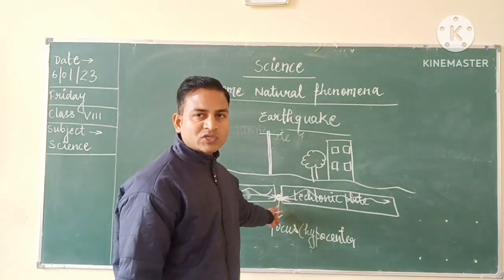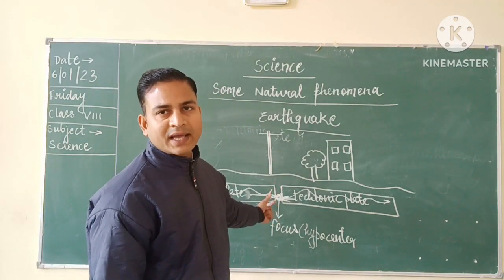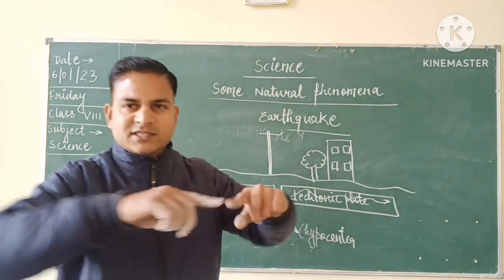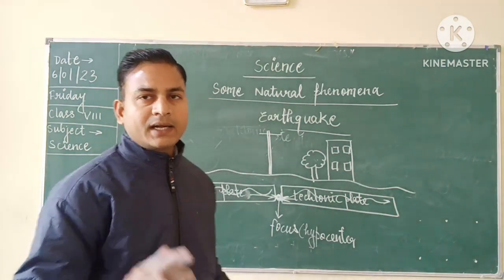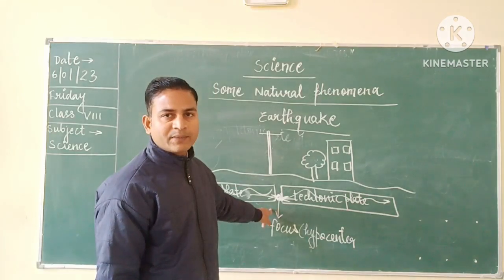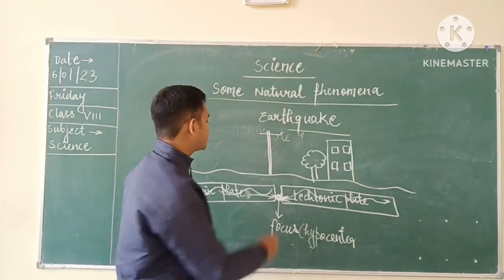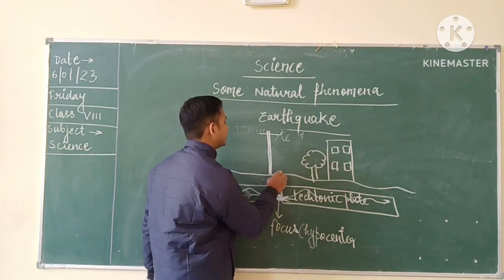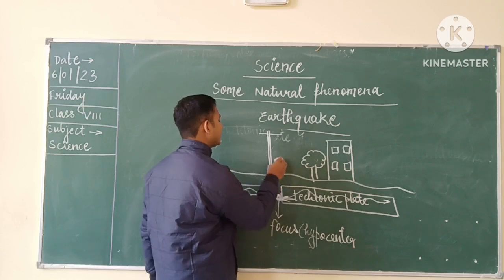Here, from this hypocenter, that is the focus, the earthquake has originated. That means the seismic waves have originated, and this point is regarded as focus or hypocenter. Above this focus or hypocenter, this point is regarded as the epicenter.